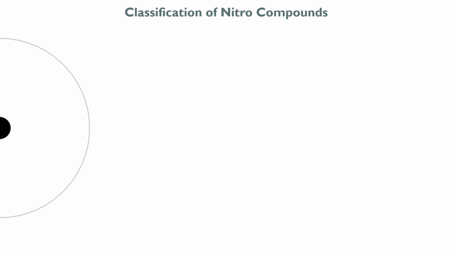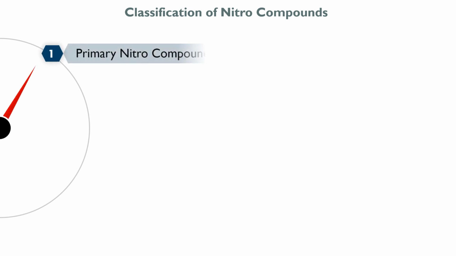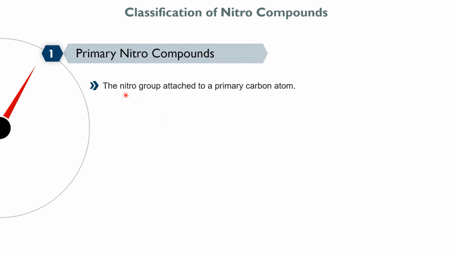So let's discuss the classification of nitro compounds. Nitro compounds are classified as primary nitro compounds, in which the nitro group is attached to a primary carbon atom. For example, nitroethane, in which the NO2 group is attached to a primary carbon atom, means the atom which is attached to only one other carbon atom.